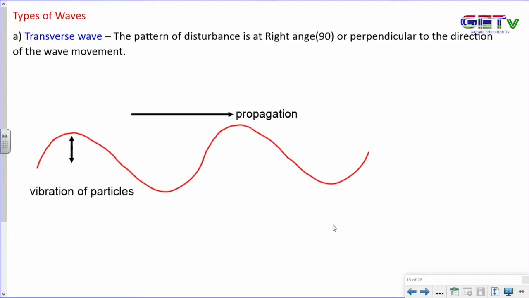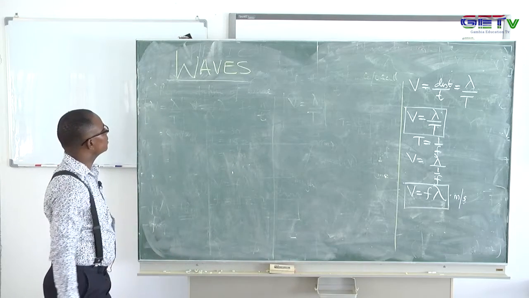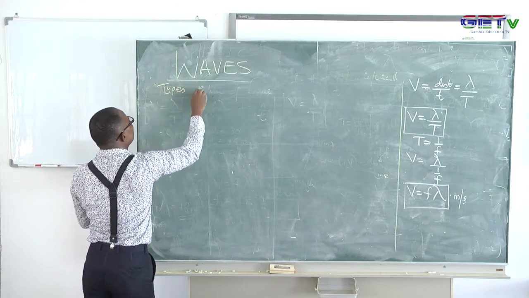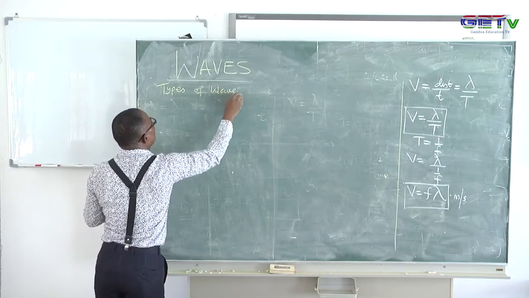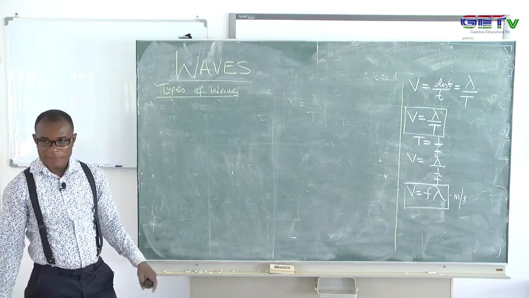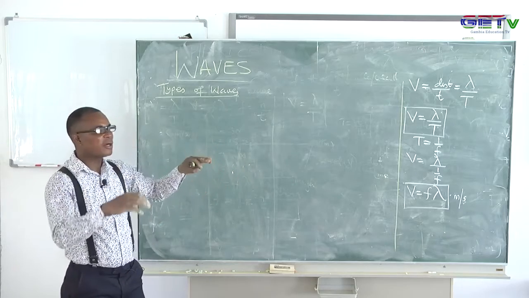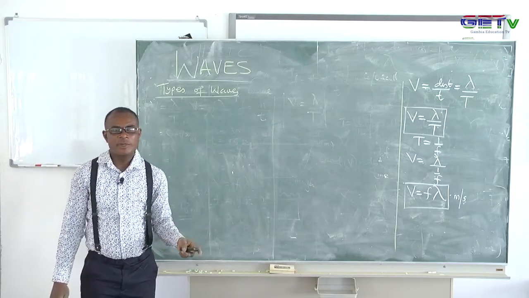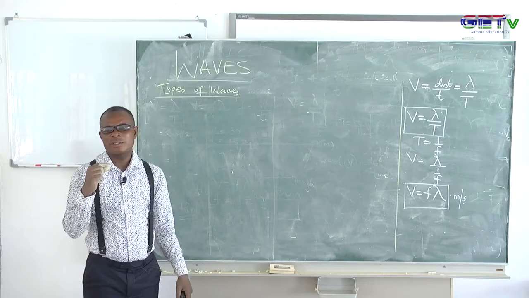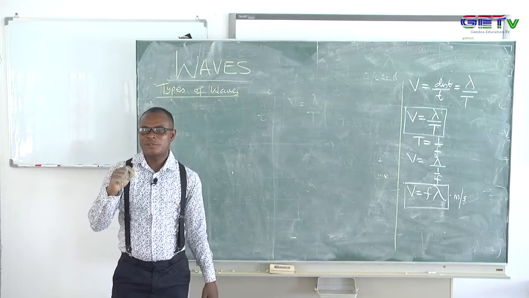So now we'll look at the types of wave. We've already looked at the classes I gave you, a broad classification of the waves. We can put them in those 2 classes: a mechanical wave, which requires a material medium. And I wanted to ask one simple question. If there is an explosion in the sun, is it possible for us to hear that on Earth? So think about that question.